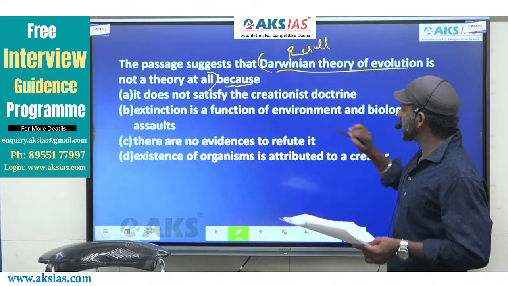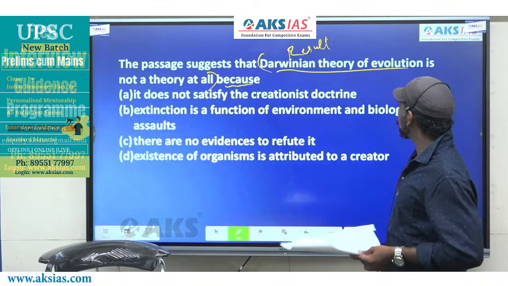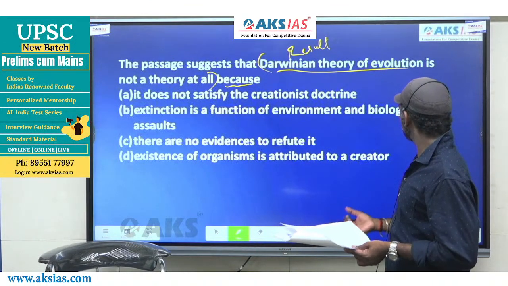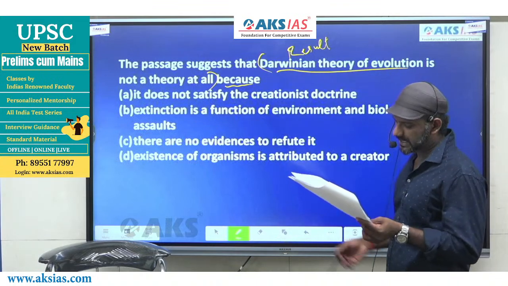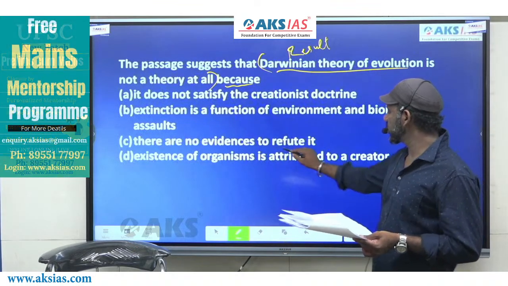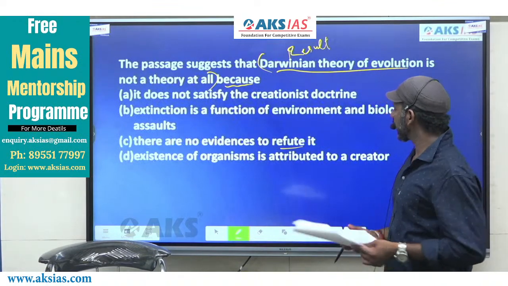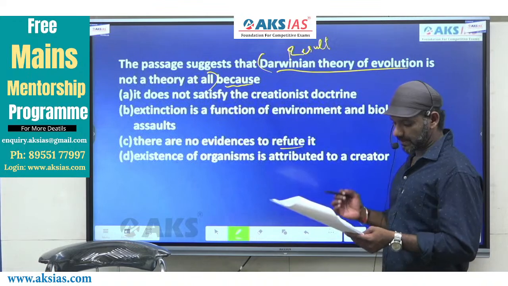I'll read the options quickly. A, it does not satisfy the creationist doctrine. B, extinction is a function of environment and biological assaults. C, there's no evidence to refute it, means go against it, oppose it. D, existence of organisms is attributed to a creator.